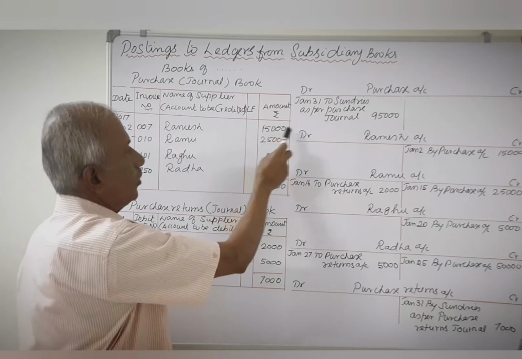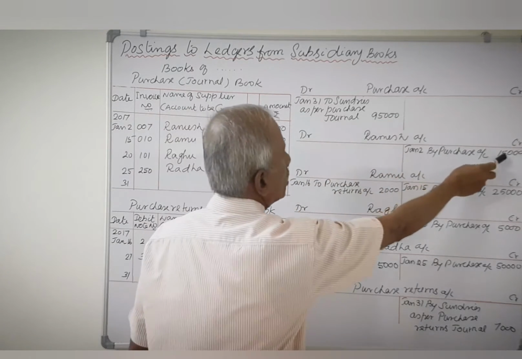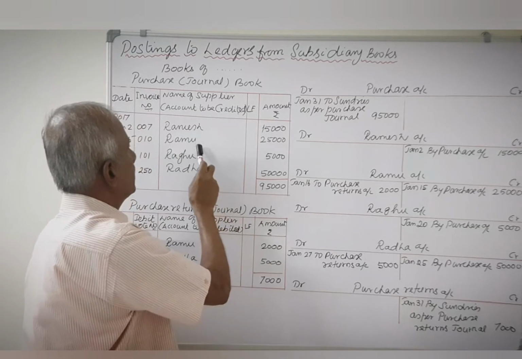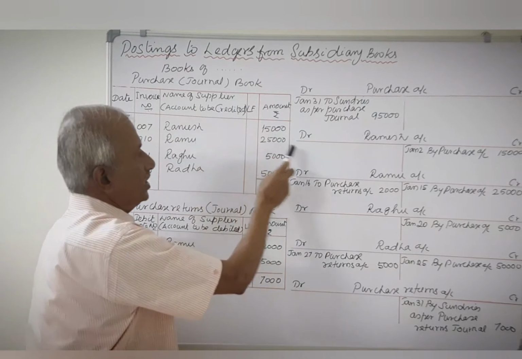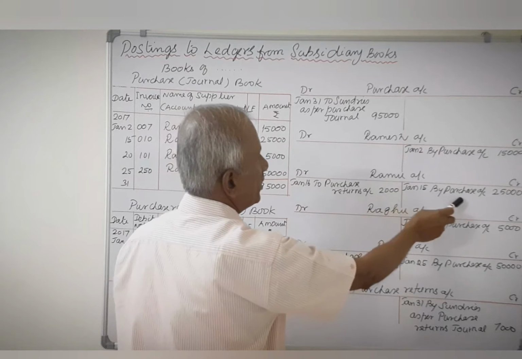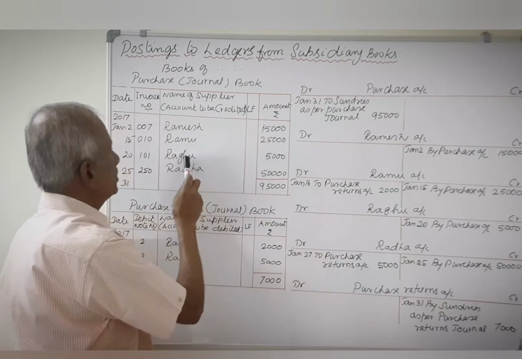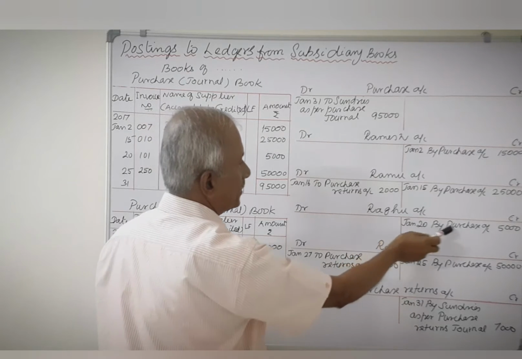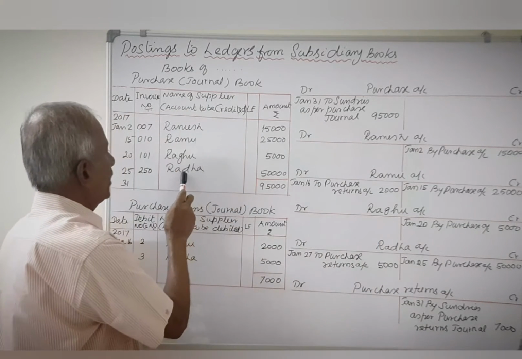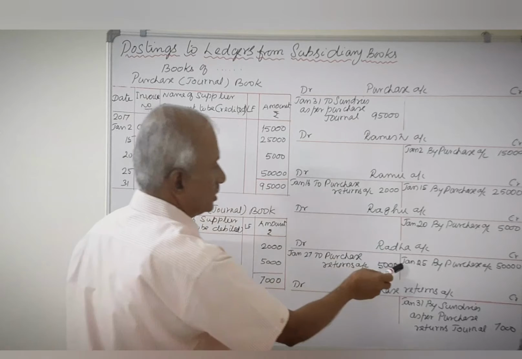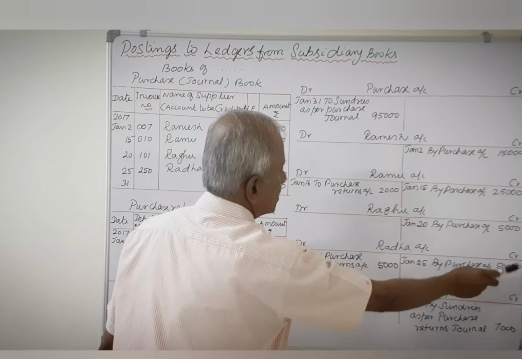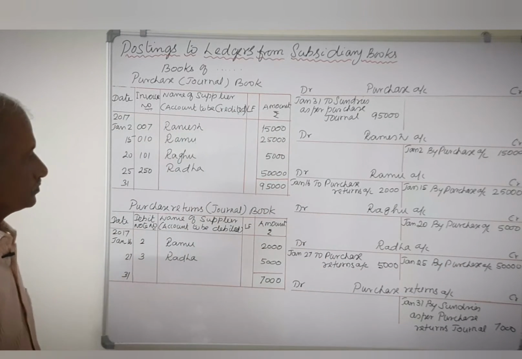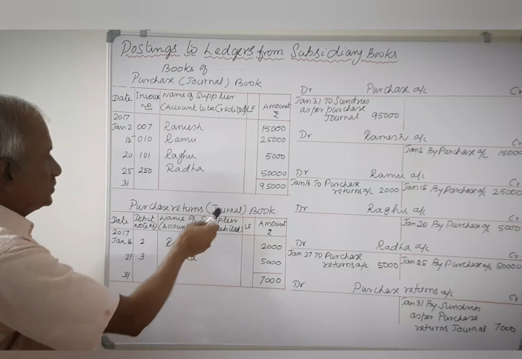That is Ramesh account. On the credit side of the Ramesh account, by purchase 15,000, and on the credit side of the Ramu account, January 15th, by purchase 25,000. On the credit side of the Raghu account, January 20th, by purchase 5,000. And on the credit side of the Radha account, January 25th, by purchase 50,000. Then purchase returns journal book.